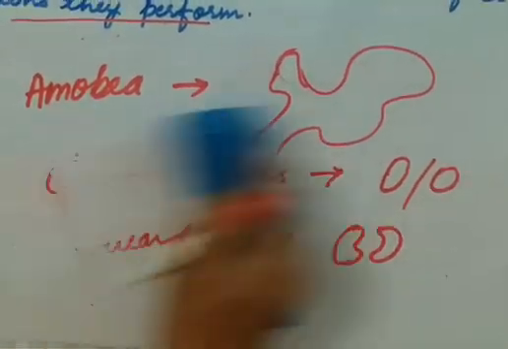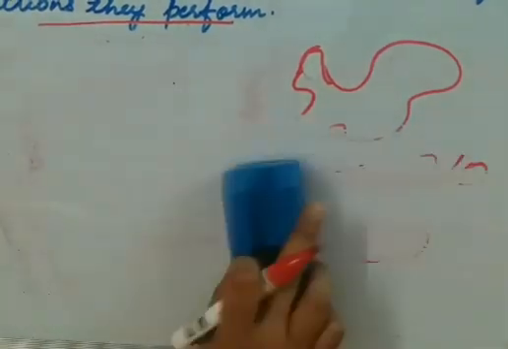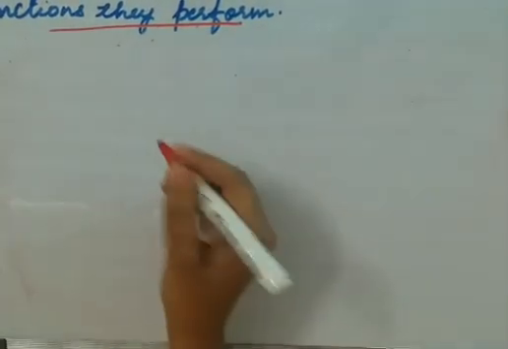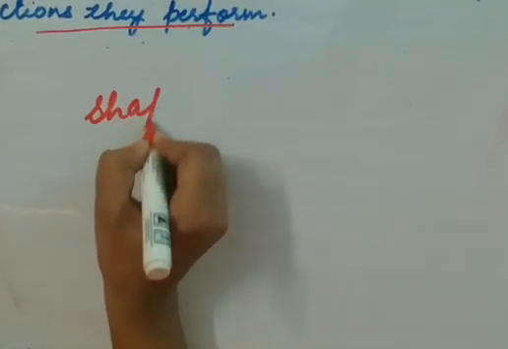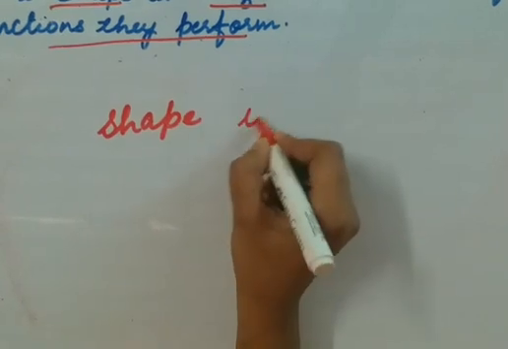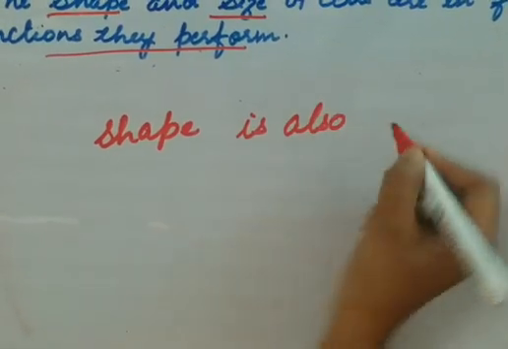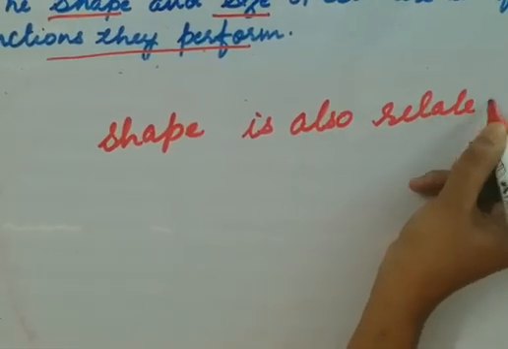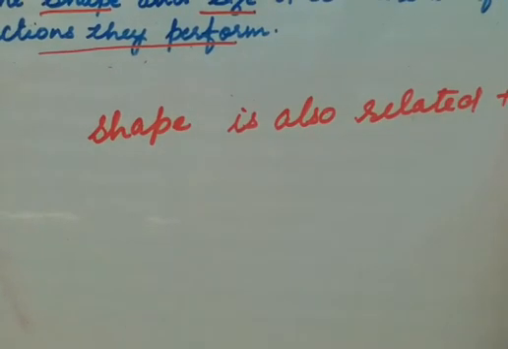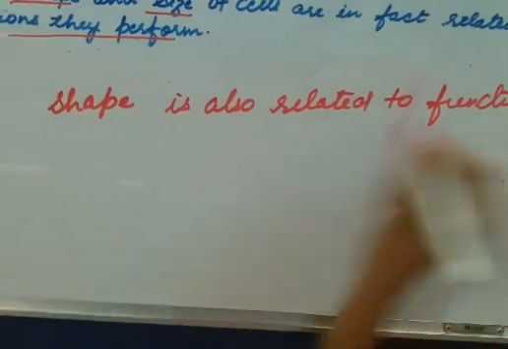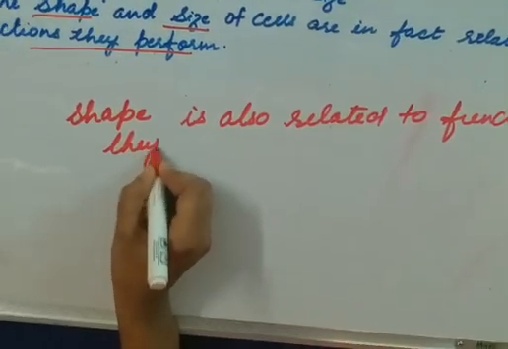Now the next point under the shape is that shape is also related to the functions they perform.